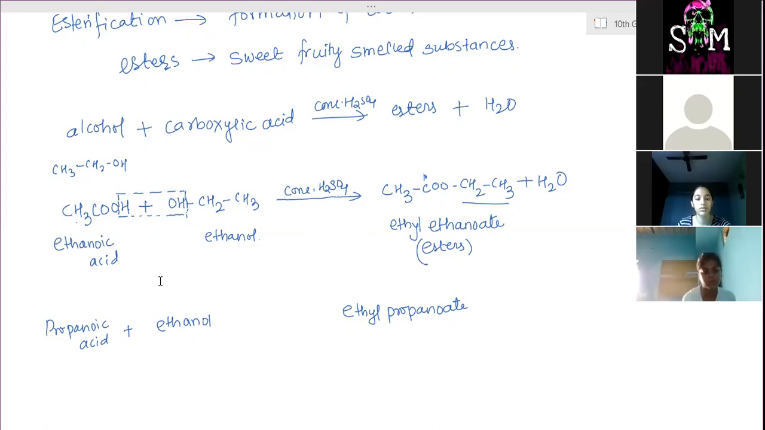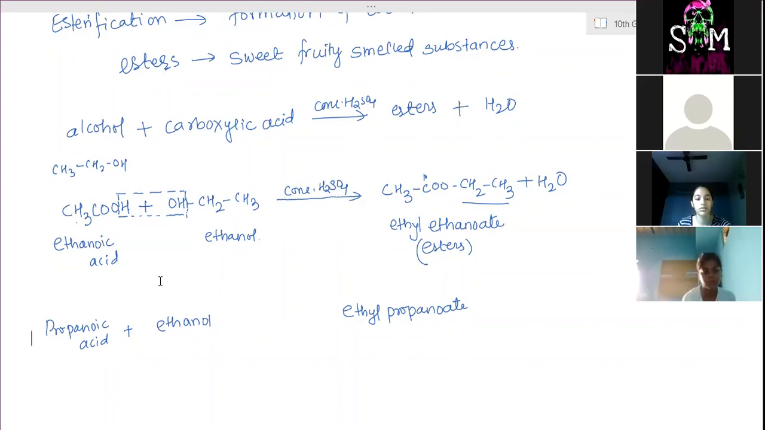This is a test of carboxylic acid or alcohol. If the given solution is an alcohol or not, how to test? By adding carboxylic acid. They add carboxylic acid and heat the substance in the presence of H2SO4. Then if a sweet fruity smelling substance is formed, that means the given substance is an alcohol.